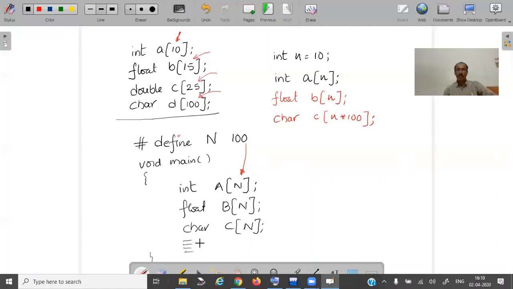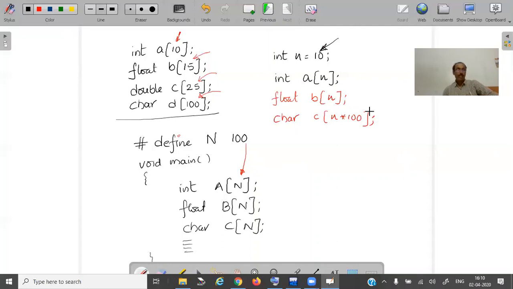So how to declare an array? You can declare an array just like int a[10], float b[15], double c[25], char d[100], or I can initialize a value to a variable, in this case n, and have int a[n], float b[n], char c[n*100].